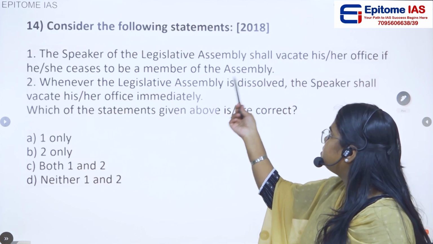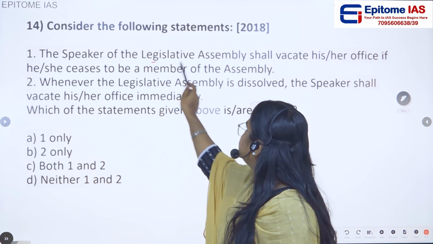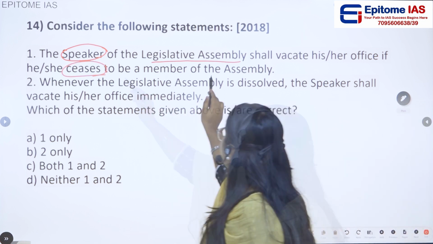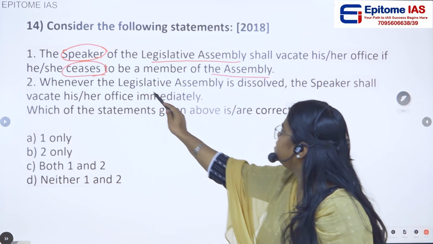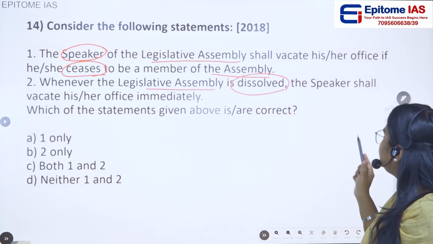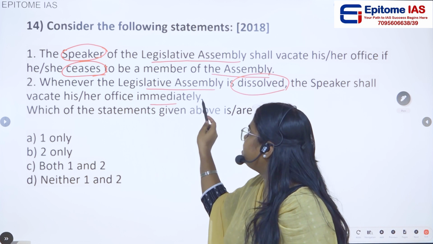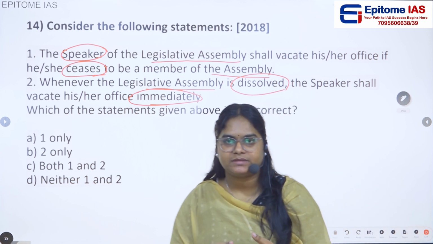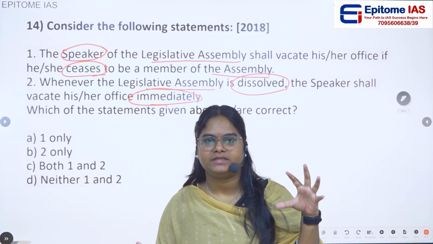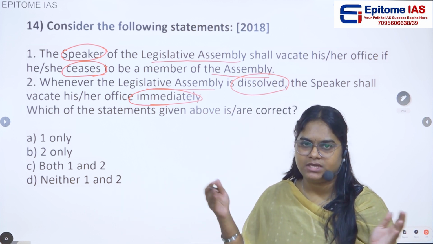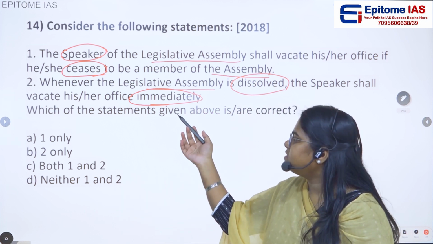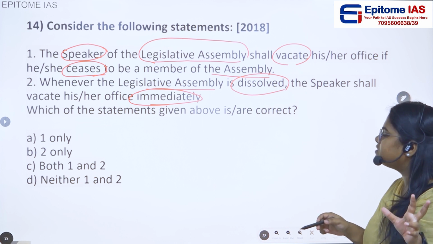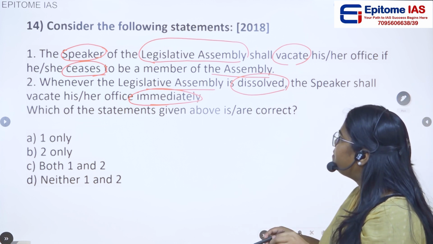Then consider the following statements. Statement 1. The Speaker of Legislative Assembly shall vacate his or her office if he ceases to be a member of the Assembly. Statement 2. Whenever the Legislative Assembly is dissolved, the Speaker shall vacate his or her office immediately. So they are talking about the Speaker of Legislative Assembly. We have state legislative assemblies, right? It is somewhat similar to the Lok Sabha at the center, and we have the state legislative assembly at the state level. So the first statement says the Speaker shall vacate his or her office if he or she ceases to be a member of the assembly.